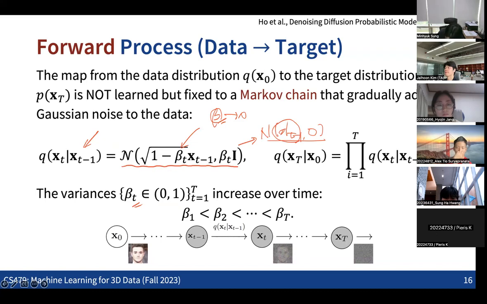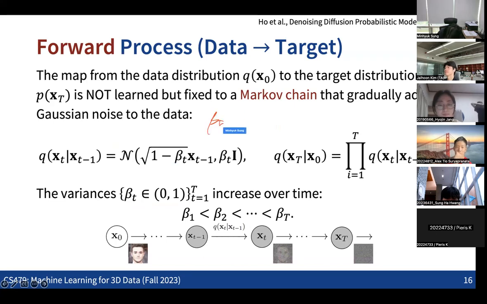But as you slowly increase the beta, you can see that we are also slowly increasing the variance here, and also moving the point slowly closer to the origin, right? As the beta gets larger than 0, the mean of this Gaussian gets closer to the origin, and we are also adding some kind of small noise in the variance.